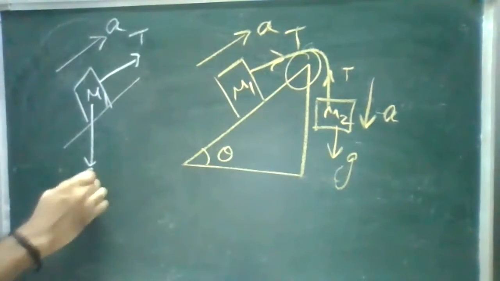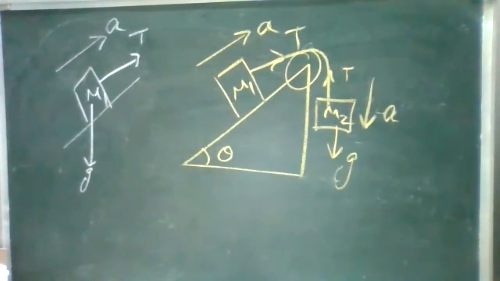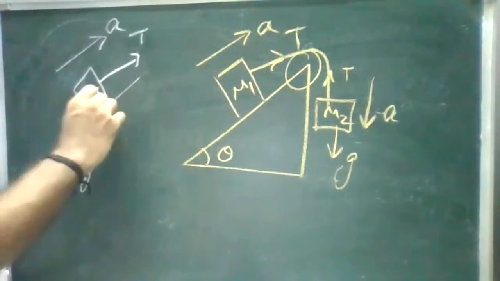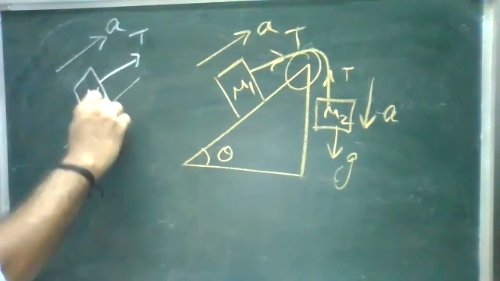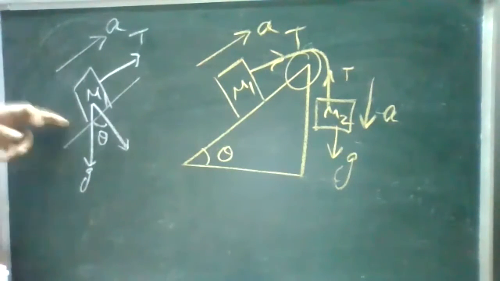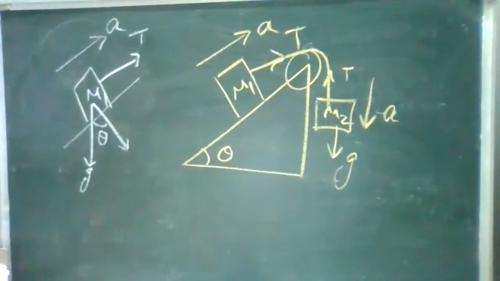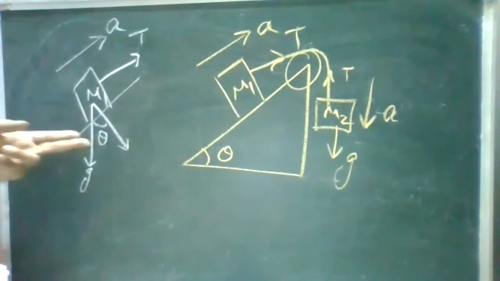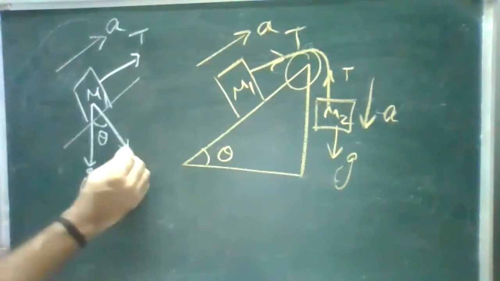Exactly. But because of the raised platform, the perpendicular to the mass makes an angle theta. The mass has gravitation in the downward direction, but it makes an angle theta, so we have to consider the angle theta.